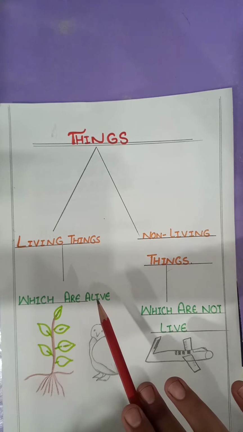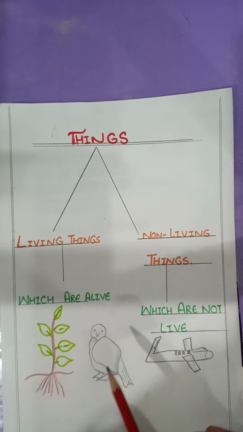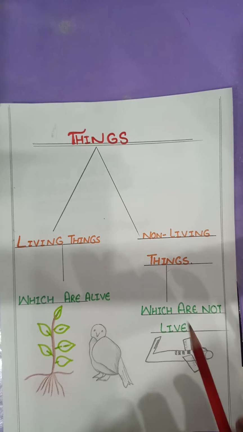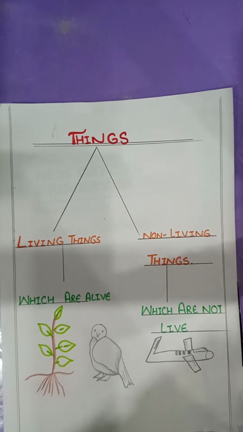What are living things? The things which are alive are called the living things. For example, plants and animals. Non-living things, the things which are not alive, are called the non-living things. For example, soil, water, air, these are the non-living things.